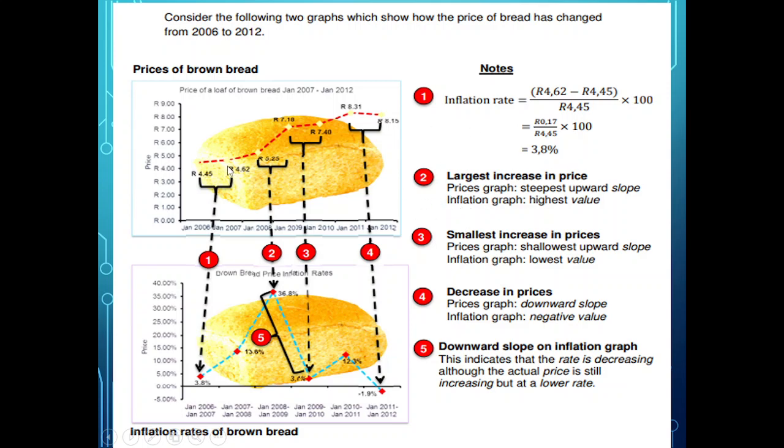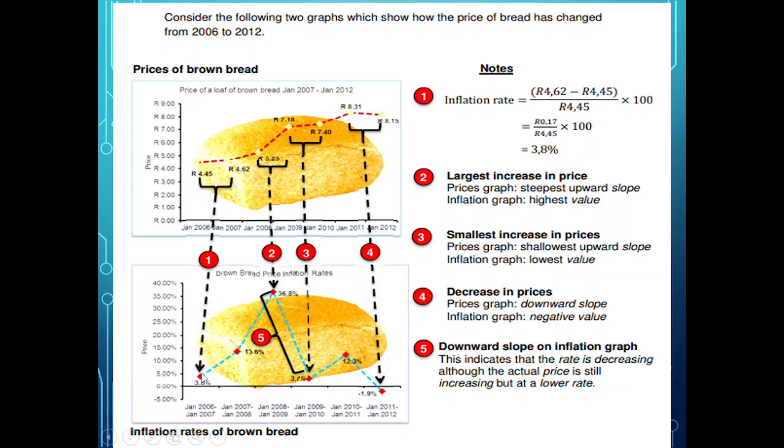So now look here. They've worked out the percentage for every one of these brackets. So here, in this year, the increase was 3.8. In these 2 years here, between 2007 and 2008, 2009, it was a very steep increase. See there, okay? Between 2009 and 2010, it was a lower percentage.